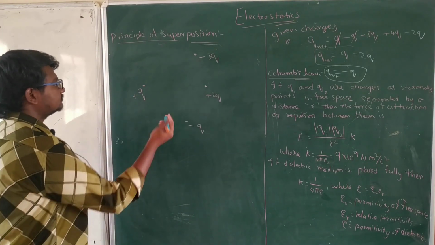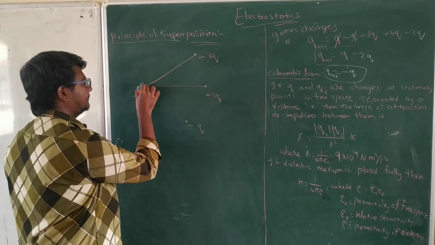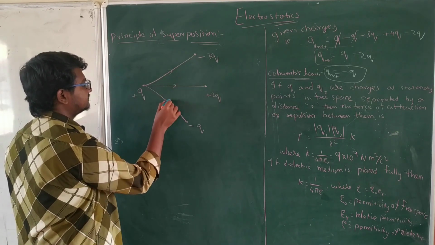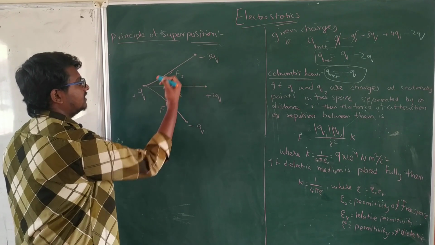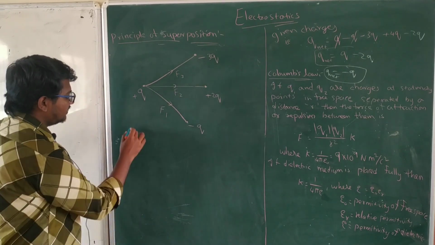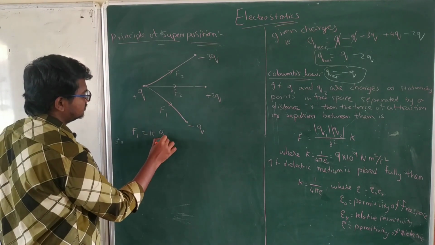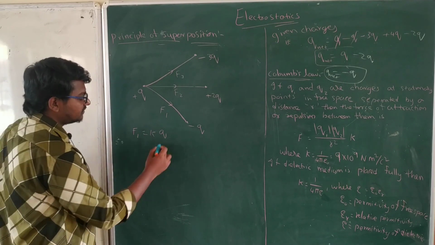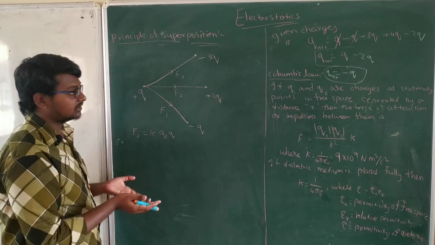For example, there are three forces, F1, F2 and F3. F1 is equal to K into Q and Q, as F1 is between plus Q and minus Q. We have to take the modulus.